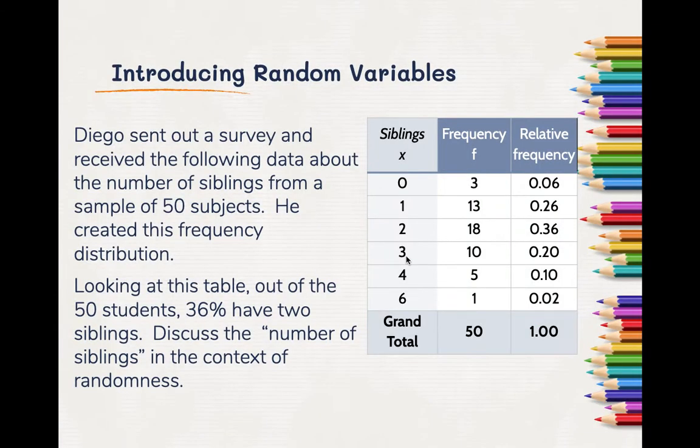So we'll start off with a good descriptive statistics idea here. Diego sent out a survey, sampled 50 subjects, asked how many siblings do you have, and got this frequency distribution. Looking at this, we say 36% of the students he surveyed had 2 siblings. So this idea, number of siblings, what does this have to do with randomness? What do you think?